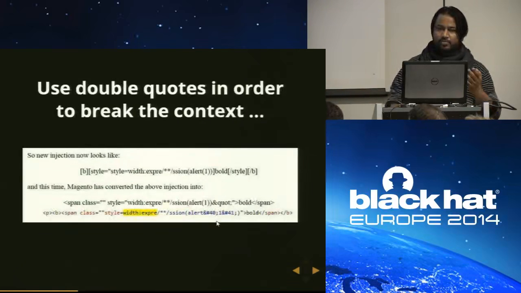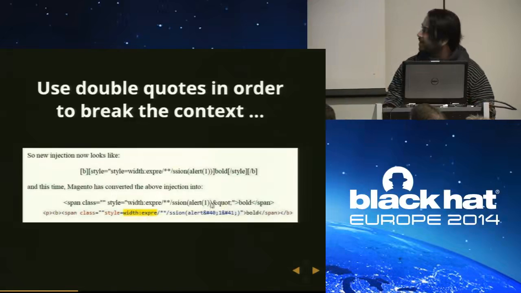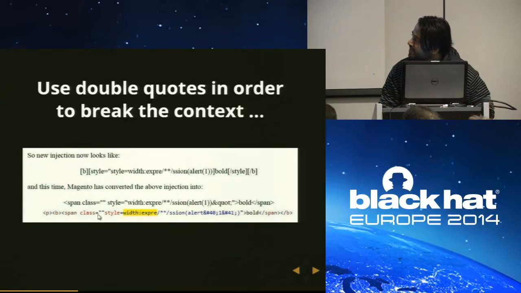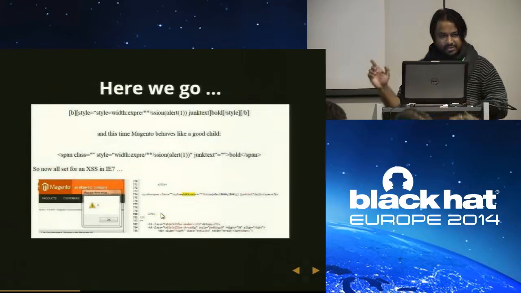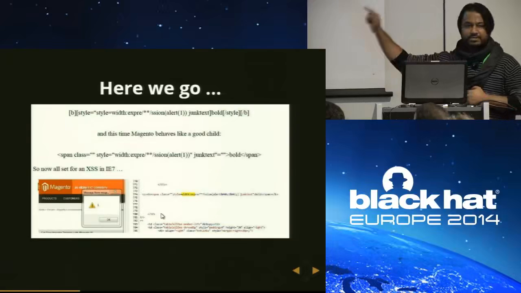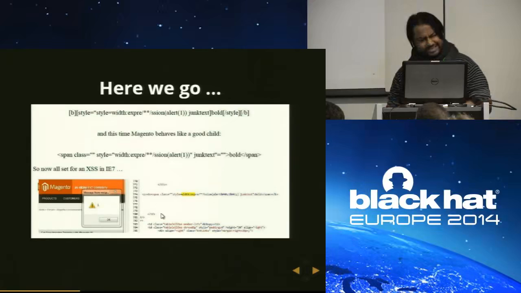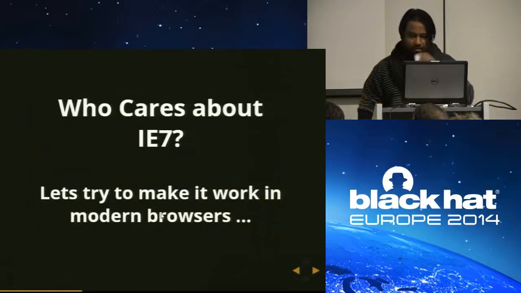Simply, in order to break an attribute context, use double quotes. Now I use a double quote. See, style is equal to double quote style. What happens internally? The class attribute has been closed with an empty value, and now style has the value that I want. So on the next page, we have an XSS in old IE browsers. It works. But then the next question I asked myself: who cares about IE7?